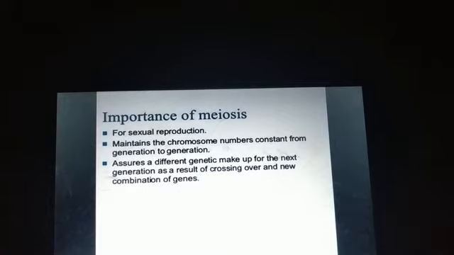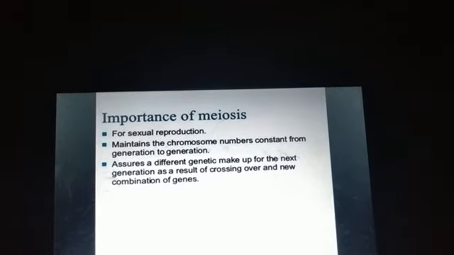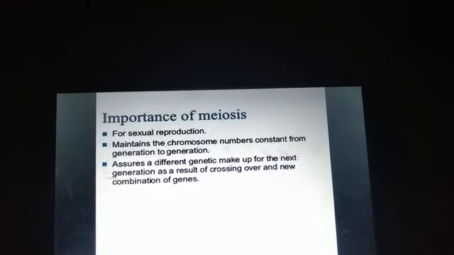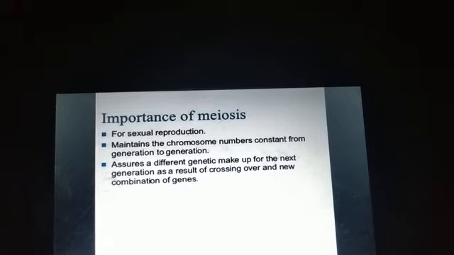Next, it assures a different genetic makeup for the next generation as a result of crossing over and new combinations of genes. So because of meiosis, genetic variation occurs. We have seen crossing over takes place during meiosis, because of which genetic variation occurs in the organism.